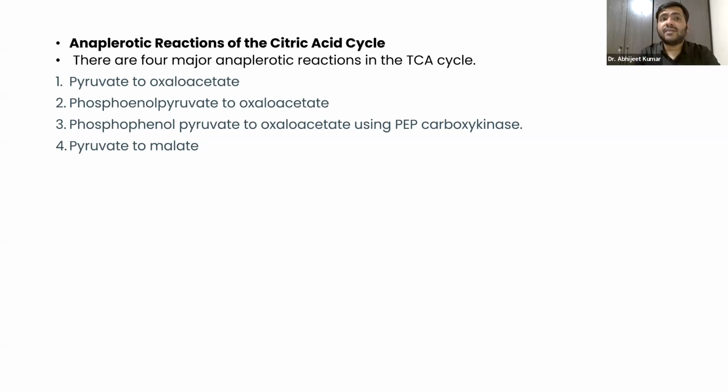How will you write that? There are four major anaplerotic reactions in the TCA cycle: pyruvate to oxaloacetate, phosphoenol pyruvate to oxaloacetate, and pyruvate to malate. Okay, let us discuss these one by one, guys.